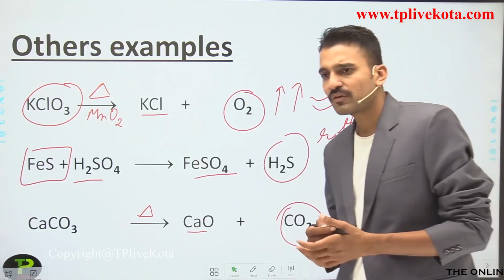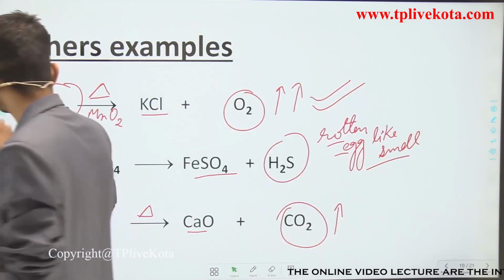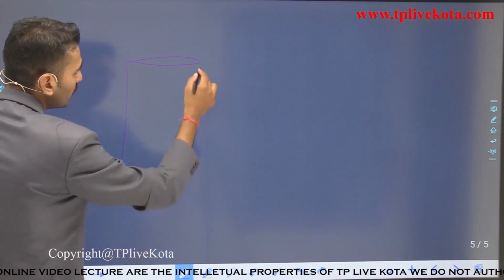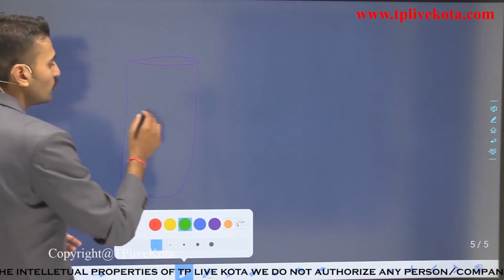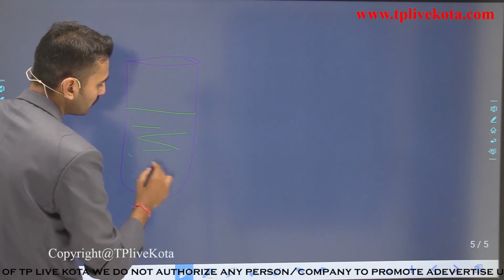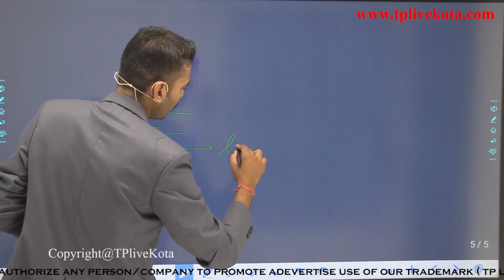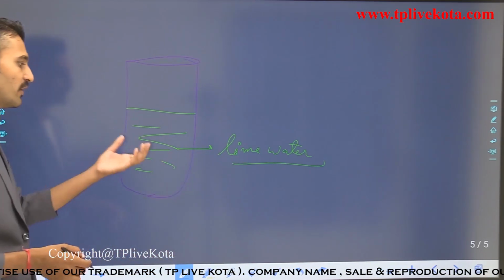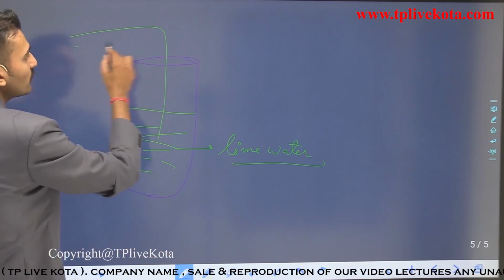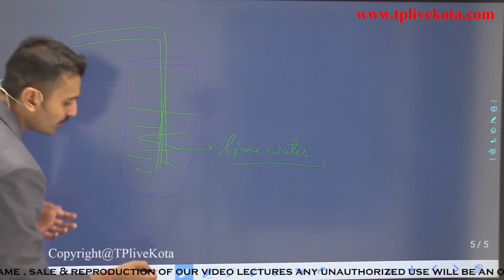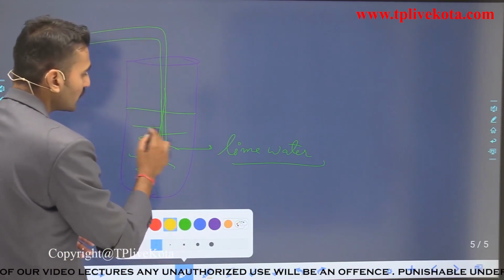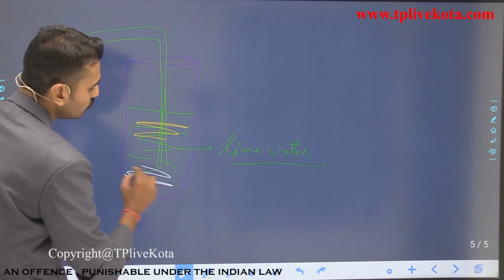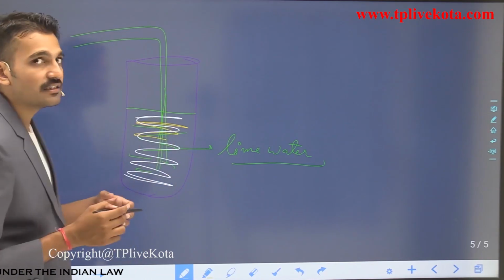So how can you detect the presence of carbon dioxide? For the detection of carbon dioxide, you have to pass that carbon dioxide through lime water, which is colorless. If you pass carbon dioxide gas through the lime water, what do you see? The color of the solution present in the test tube changes to white. It changes to milky white.